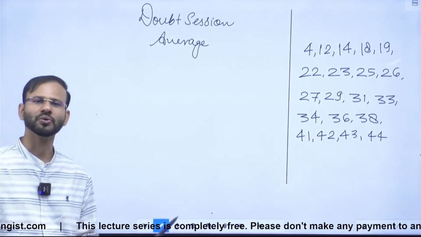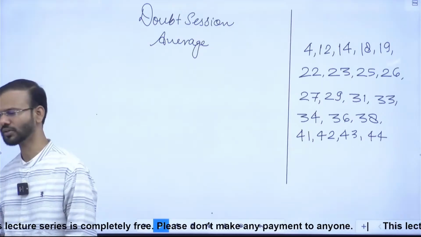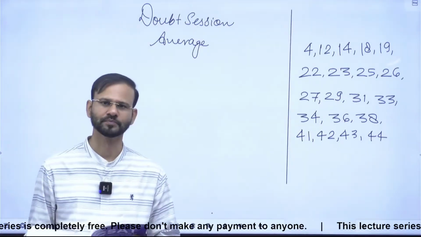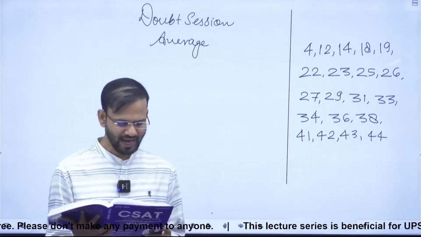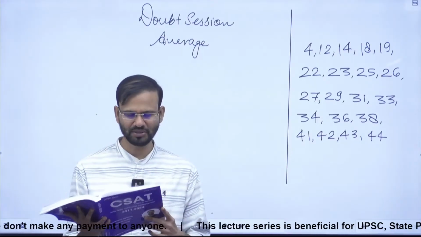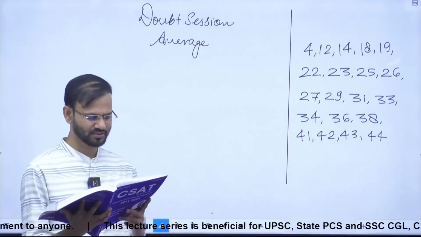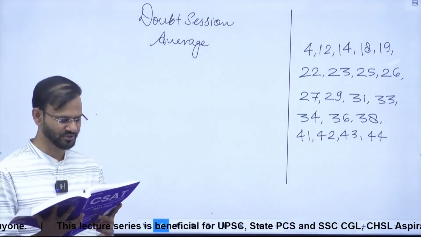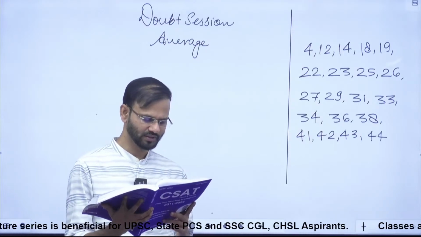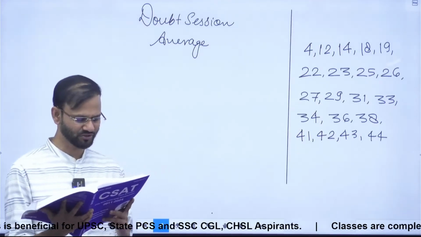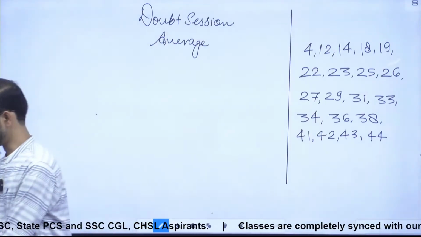Question number 4, page number 154. Question number 4 says the average of 5 consecutive natural numbers is m. And if next three natural numbers are also included, how much more than m will be the average of 8 numbers? Guys, the answer is 1.5. Yes or no?